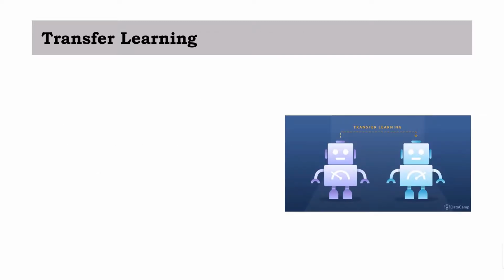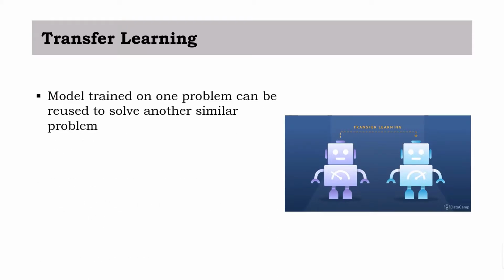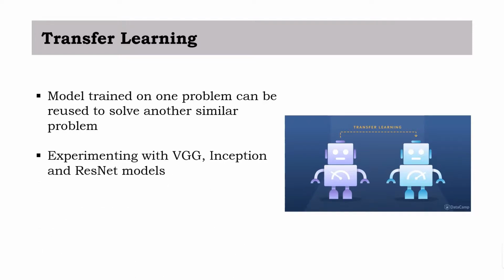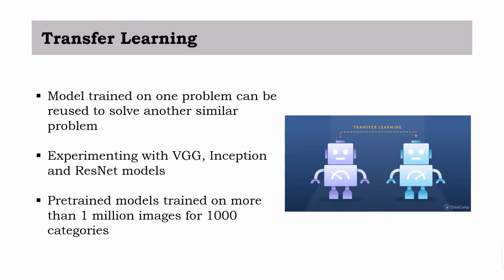Transfer learning is a technique whereby a model that has been trained on one problem can be reused to solve another similar problem. We'll be experimenting with three of the most popular ones, namely the VGG, Inception, and ResNet models. One of the most useful features that we can benefit from the pre-trained models is that they were trained on more than 1 million images for 1,000 categories. This means that the models have more or less mastered the way to detect generic features from images.